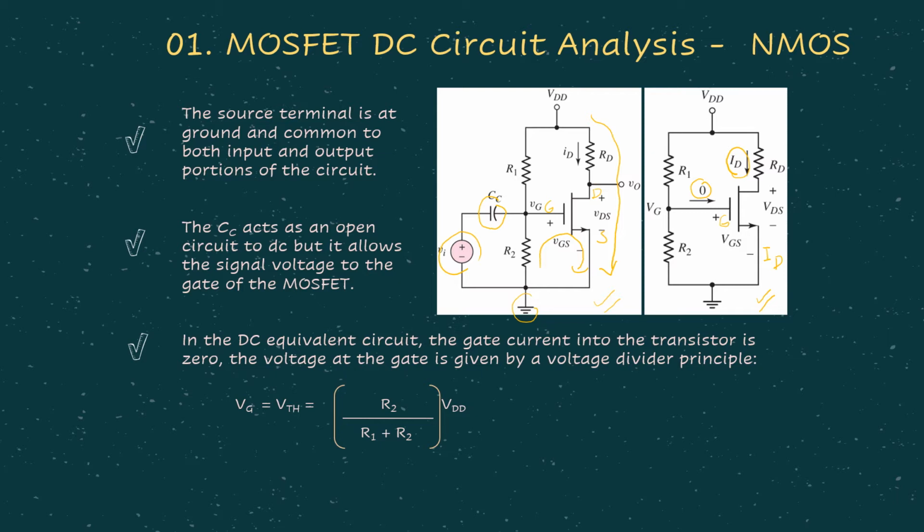Then another thing that you should take note of is that from here, we can consider the voltage divider principle to find the Thevenin equivalent circuit. Remember, similar to voltage divider biasing for BJT, we have about the same arrangement where we need to find VTH and RTH. So this VTH is actually equal to VG, and it is given by this voltage divider principle.